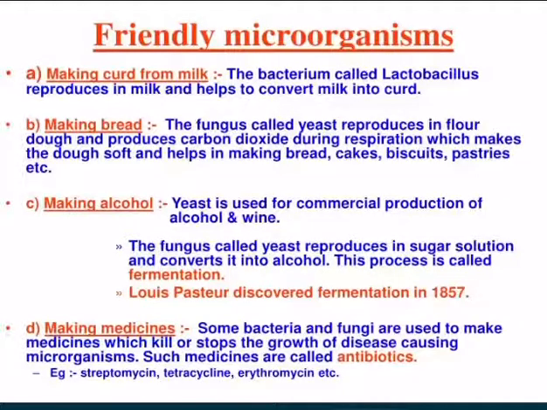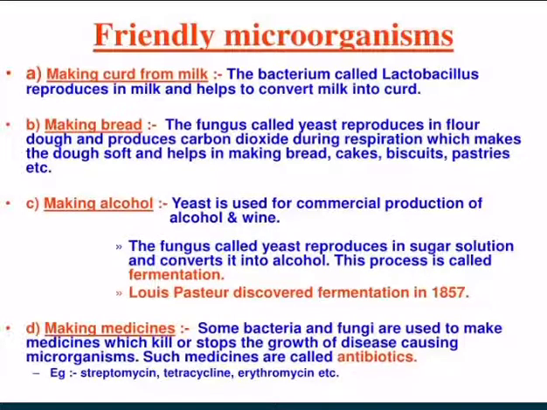Next is making alcohol. Yeast is used for commercial production of alcohol and wine. The fungus called yeast reproduces in sugar solution and converts it into alcohol. This process is called fermentation, right? With the process of fermentation, alcohol is produced. Louis Pasteur discovered fermentation in the year 1857. So it was Louis Pasteur who came out with this discovery.